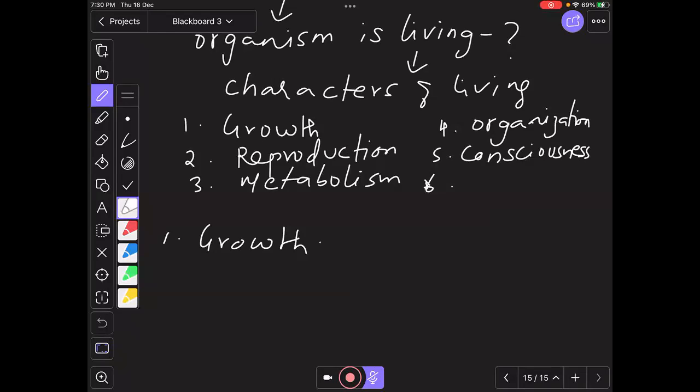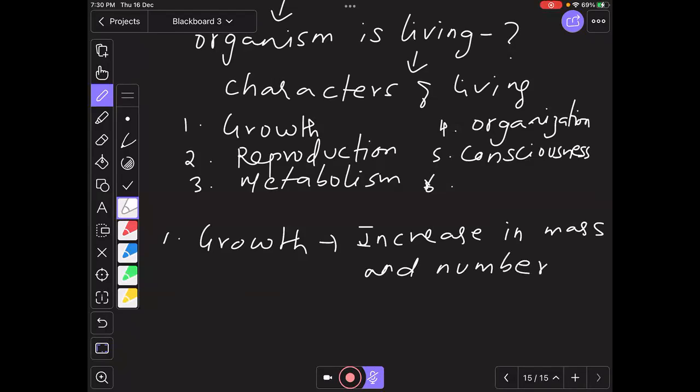So how do we define growth? It is increase in mass and number, right? Okay, increase in mass and number. Now, when you differentiate this with non-living organisms, do non-living organisms grow in size and mass? Whether they grow in mass.